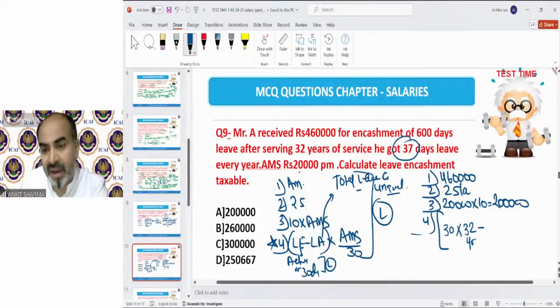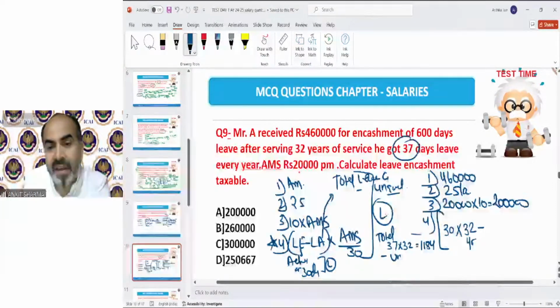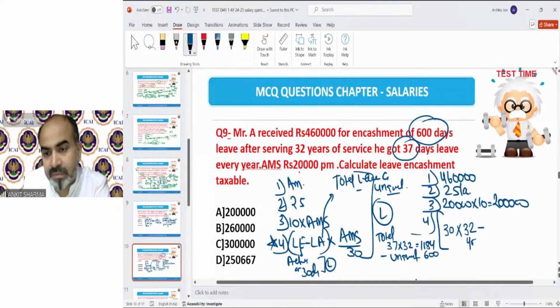Now leave availed has not been given in the question, so I have to find it out. The total leave actually given is 37 into 32, that will be 1184, less unavailed leave. Unavailed leaves are those leaves for which we have received the leave encashment, that is 600 in this case. That will be 584.